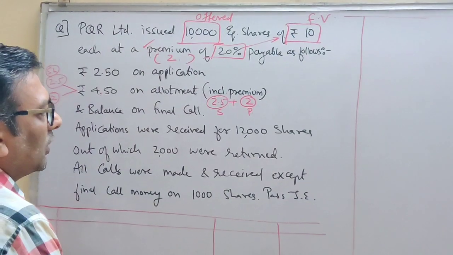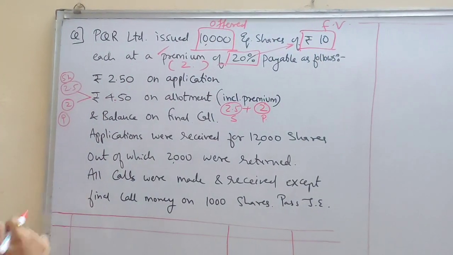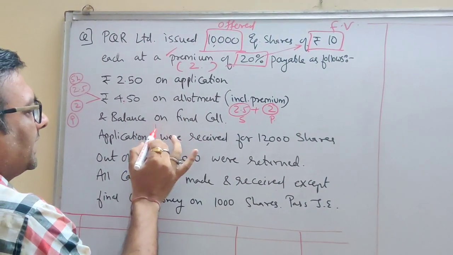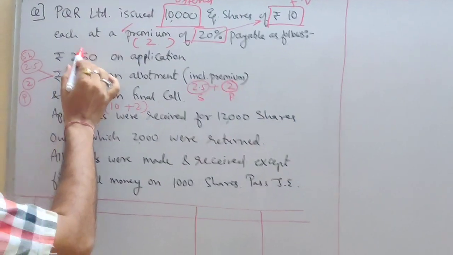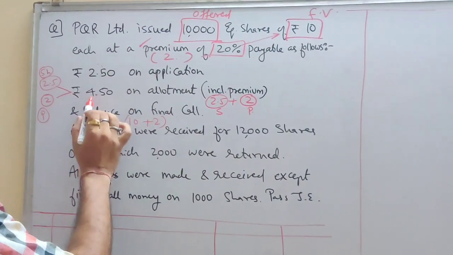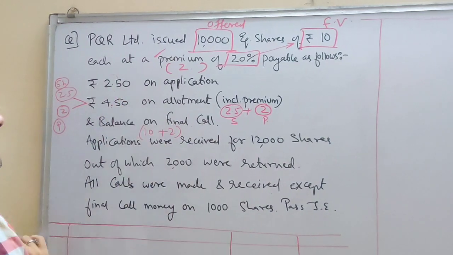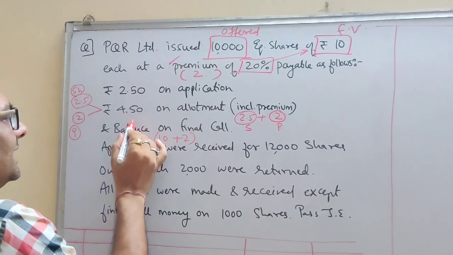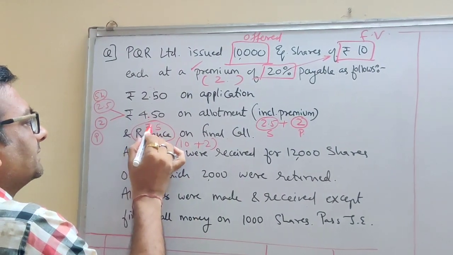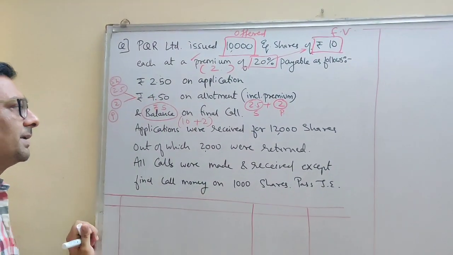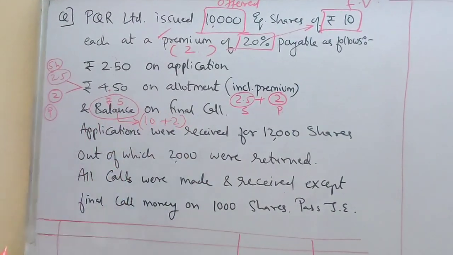Balance on final call. So how much money are you supposed to collect? 10 plus 2, that is 12. So total money receivable is 10 plus 2. How much have you received so far? 2.5 plus 4.5, 7. 12 minus 7 is 5. So the balance call will be of 5 rupees. That will make up the total amount 10 plus 2.